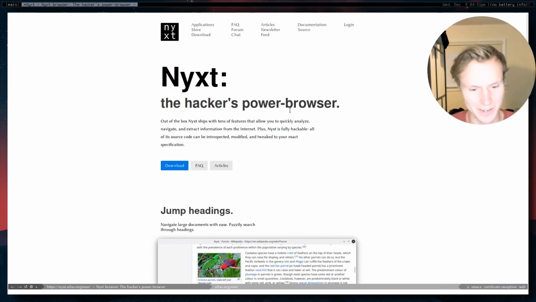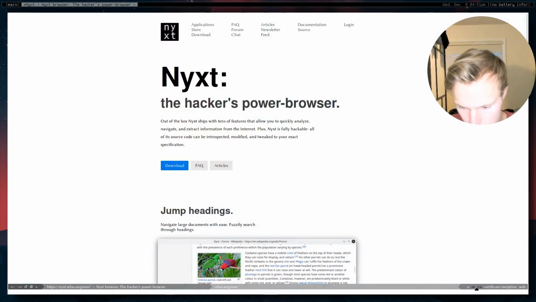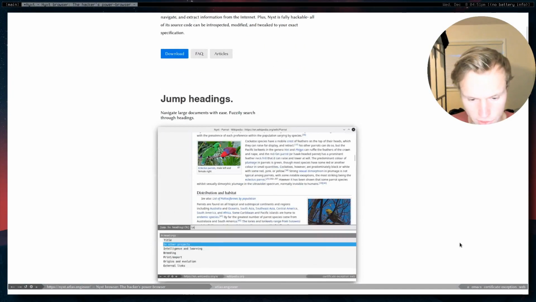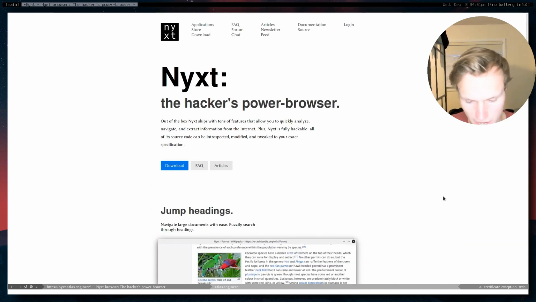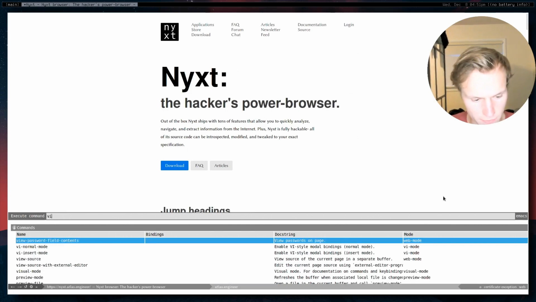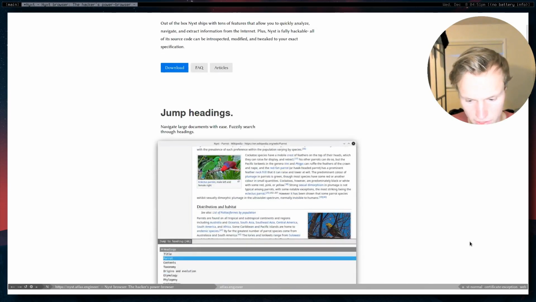And I just realized that you guys couldn't see that. What I was referring to was right down here. So you guys can see that I'm in Emacs mode right now. So Control N, Control P, Control Space, and we can do Emacs mode, and that will hide it. Control Space again, and we can do VI normal mode, and then you can see it right down here. And then we can scroll with J and K.